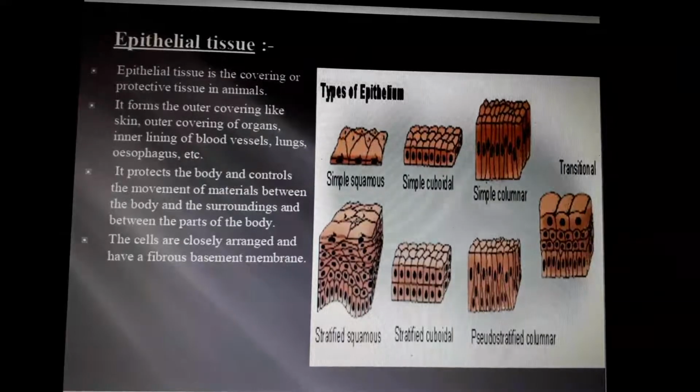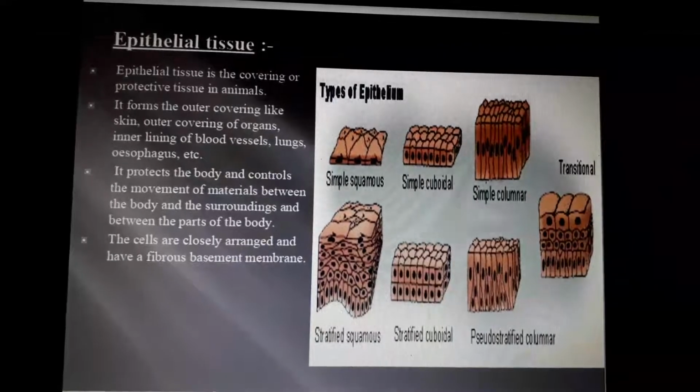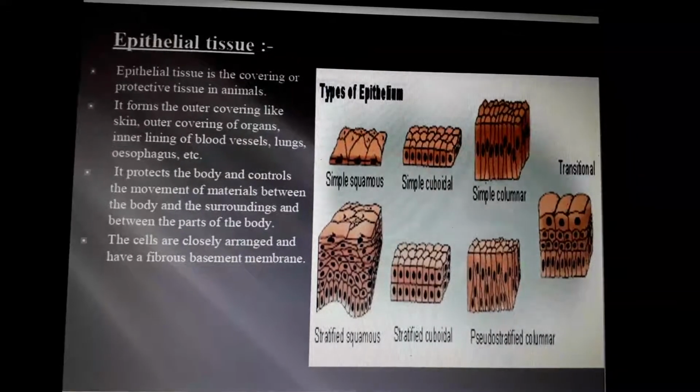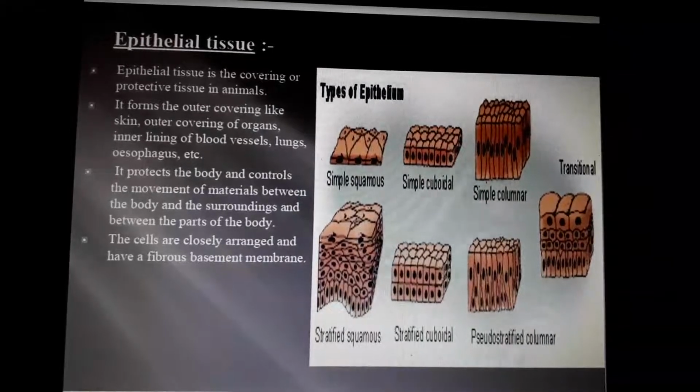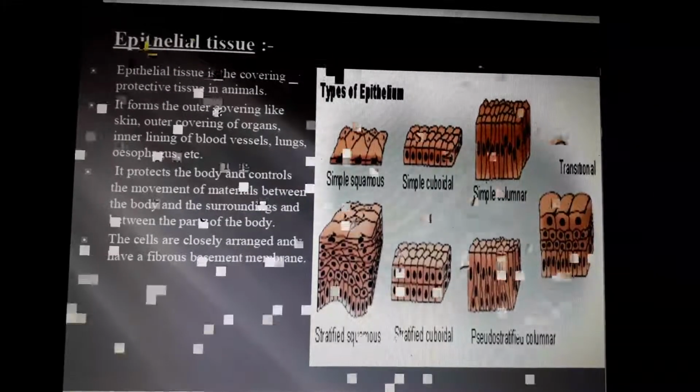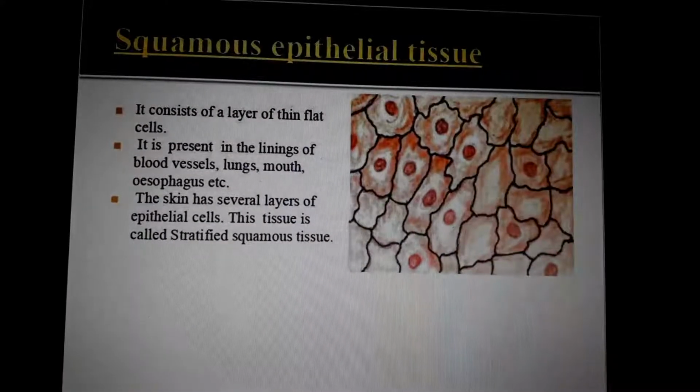Regarding these epithelial tissues, we can pronounce the names as we like, but particular pronunciations are there for all of them. But nowadays Indian English is getting very famous, and nobody cares about the original pronunciation. Anyway, the main meaning of language is to communicate so that others will understand. Okay, that's the end of the class. Next session we will start with the next type of tissues, squamous epithelial, and we will study that in detail. I think 2 or 3 more classes it will take.